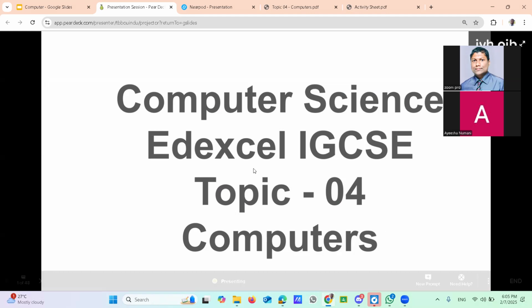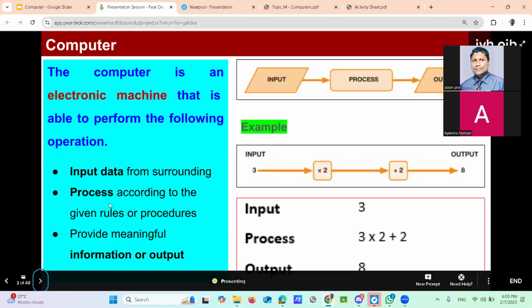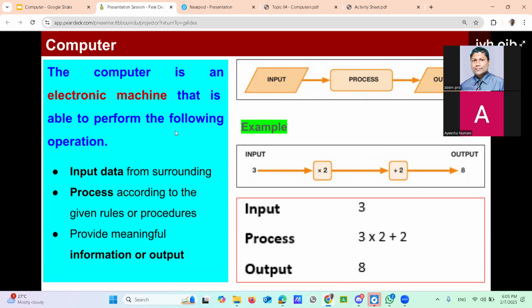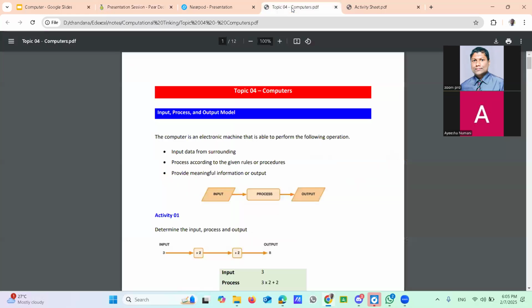Here the first slide is regarding the topic of computers. Now moving to the first thing about computers. Here, the first thing we want to identify is what a computer is. Before that, I am going to show the note also. This note will be shared today itself.